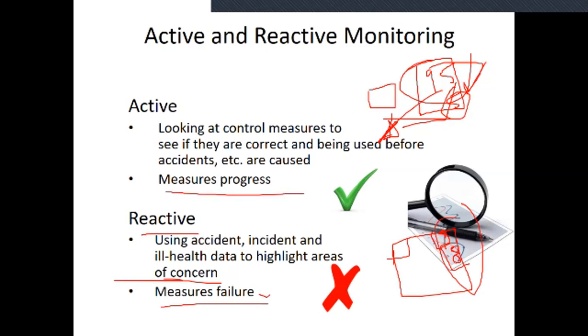But reactive monitoring only measures the failures of the particular system or failures in the organization. How many accidents happened, how many people were injured, how many people are in ill health due to some health issues. These are considered, and also which locations are very dangerous. But in active monitoring, we take the control measures. At that location, something happened, therefore they take the control measures. This is known as the active monitoring system.